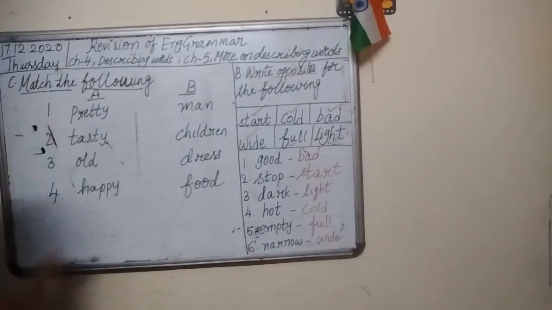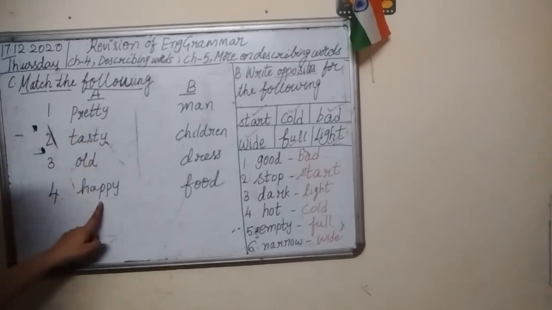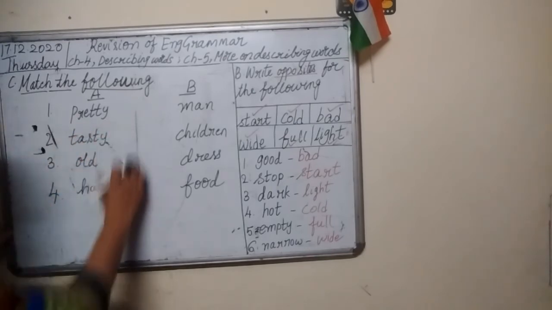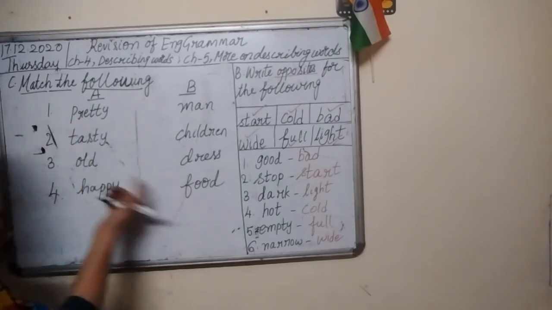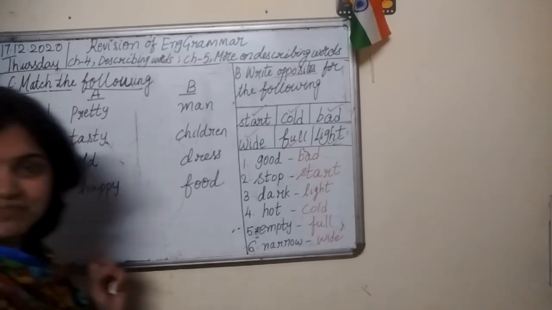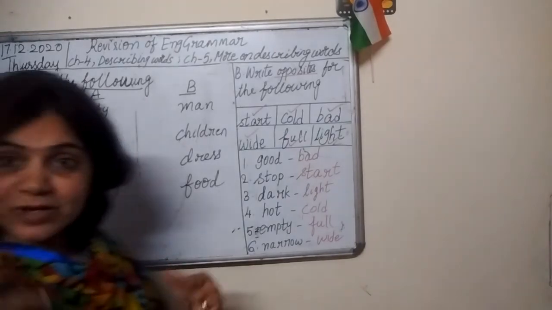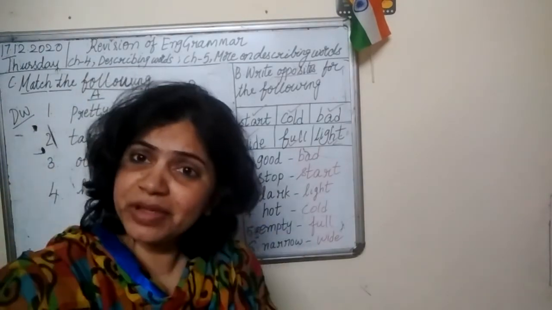Look at the words in column A. Pretty, tasty, old, and happy. So what are all these? All these are describing words. Describing words are those words which give more information about naming words.